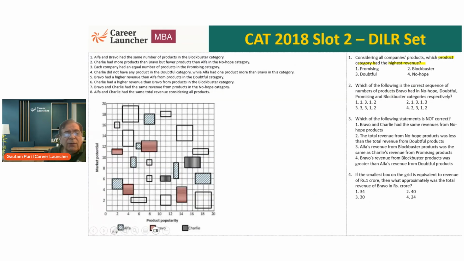Now when I do this kind of a data set, obviously it will be stupid to try and copy this graph. It can't be done. So I will do it in a slightly different way. In my rough sheet, I will typically draw it. I'll write down the product companies in each of them: A, B, C, and U. What is U? Unknown. These are the ones in which the shading has been erased. And which category is this?